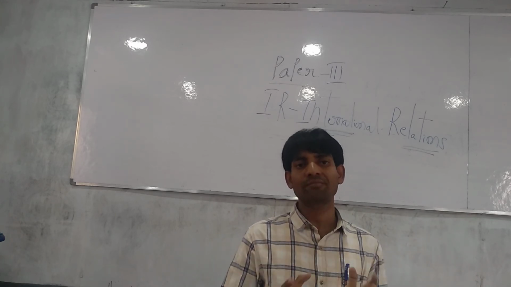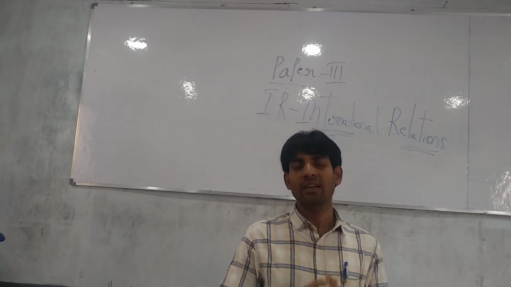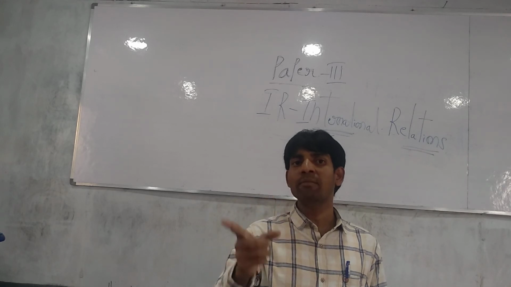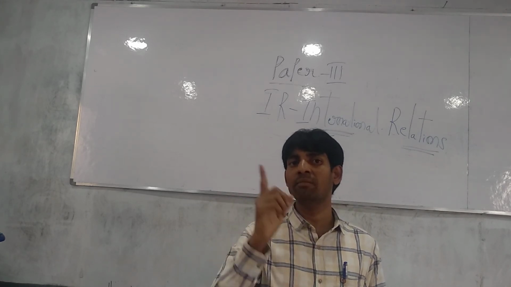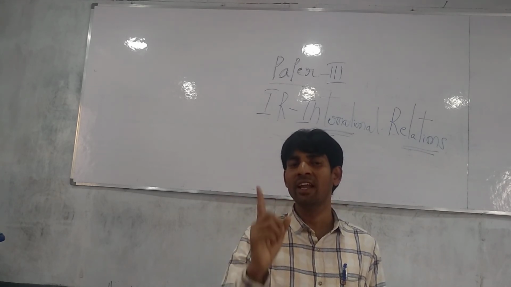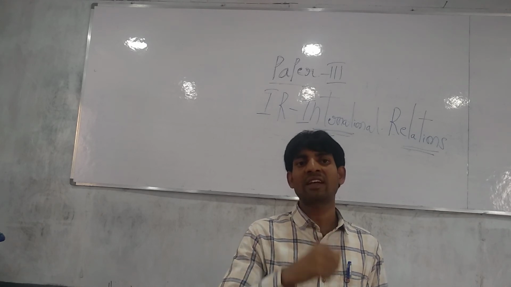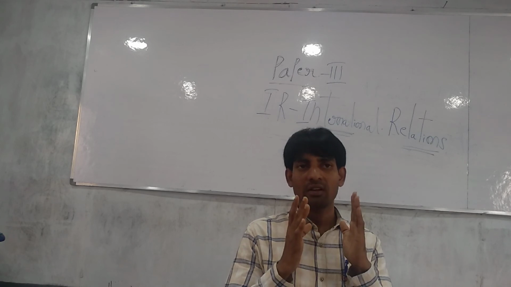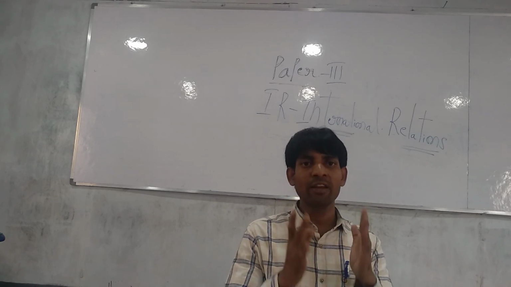So India is a member in all these groups. Remember friends, China is not a member in MTCR, not a member in the Australia group, not a member in the Wassenaar Arrangement group.